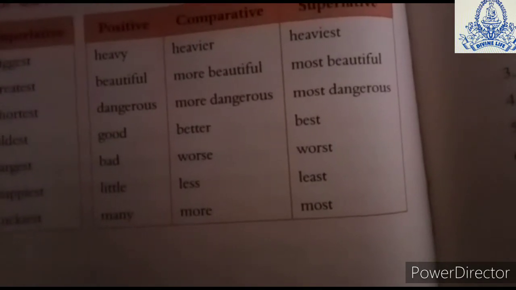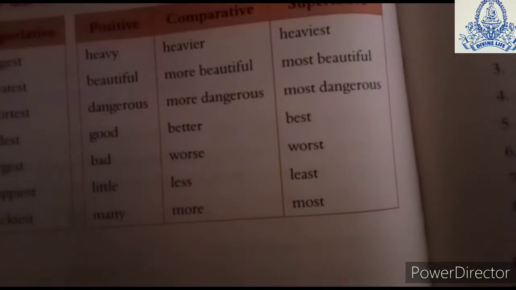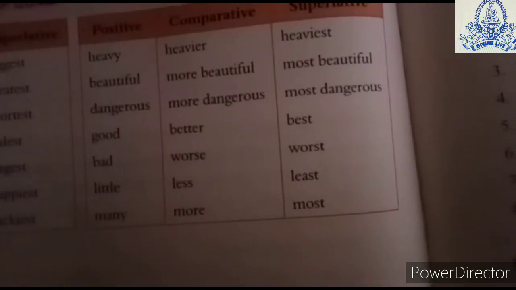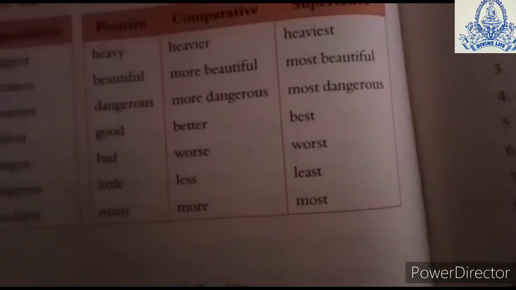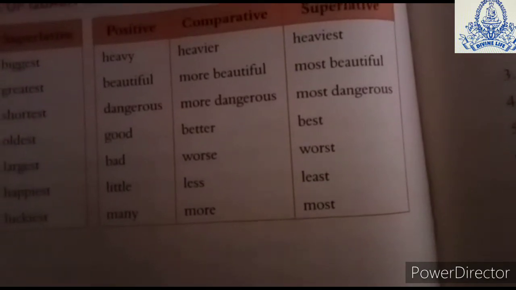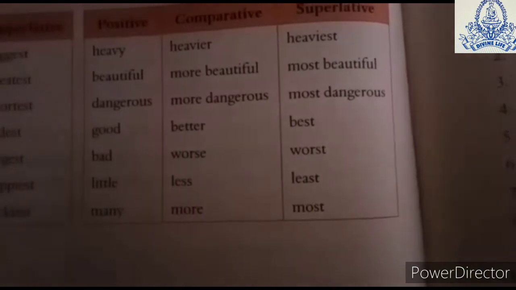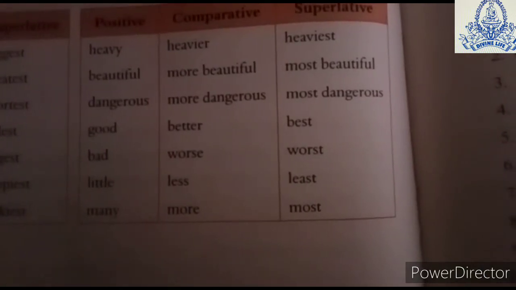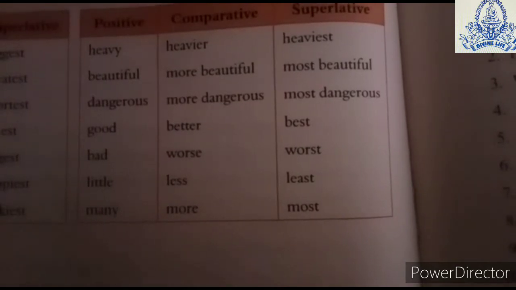For these words we have good, better, best; bad, worse, worst; little, less, least; many, more, most. For many, we don't use manyer or manyest; we use many, more and most. These are certain words which will be helpful for you to use in the positive, comparative and superlative degrees.